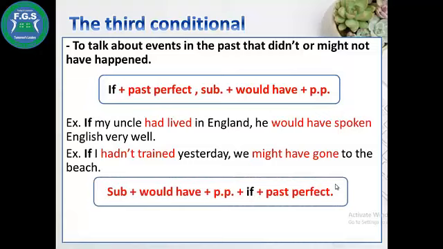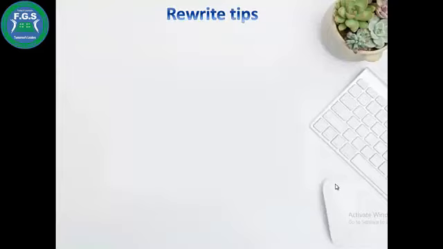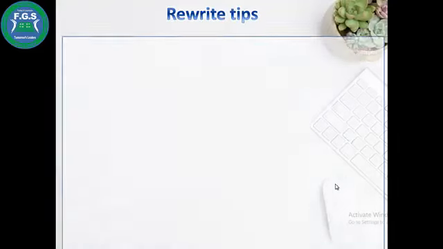When if comes in the middle, we use subject plus would have plus past participle, then if plus past perfect. For example, Sally might have come to the party if I had invited her. Now with some rewrite tips.